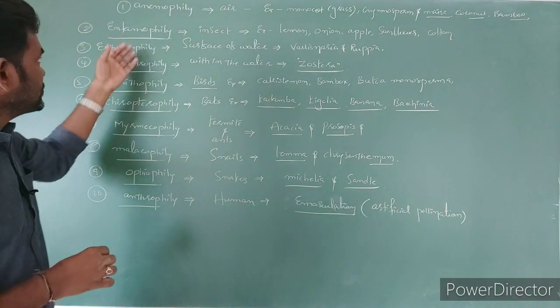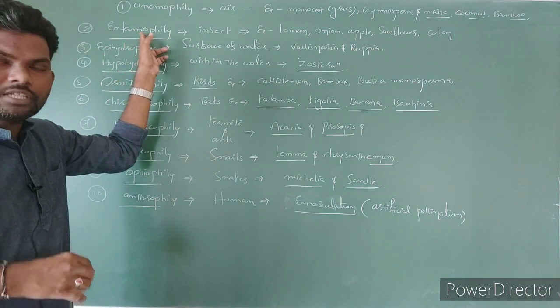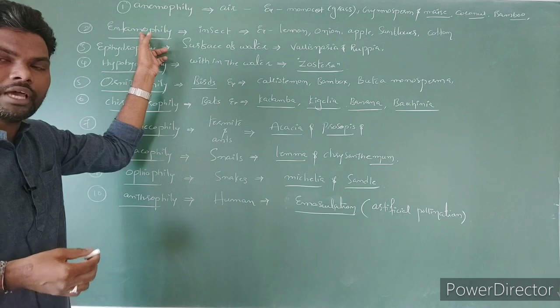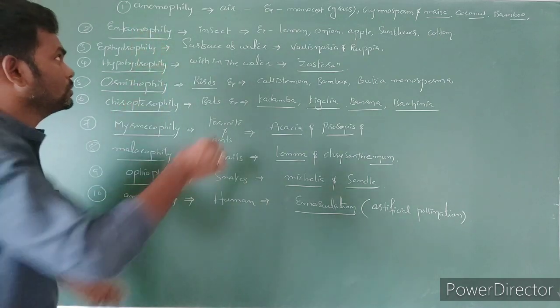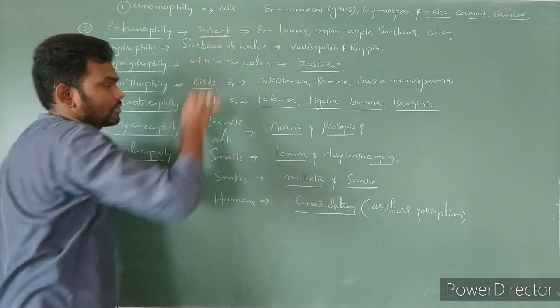Anemophily. Next one is entomophily. In some species, pollination occurs with the help of only insects. So what can we call that? Entomophily, with the help of insects.